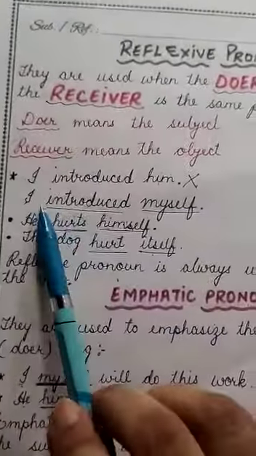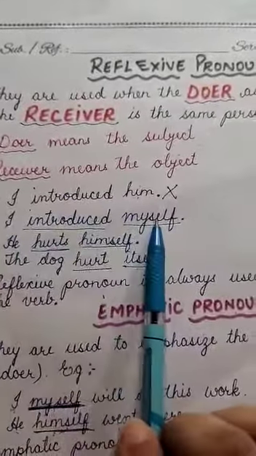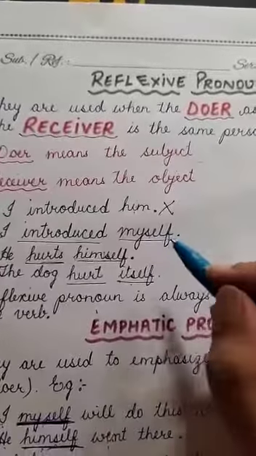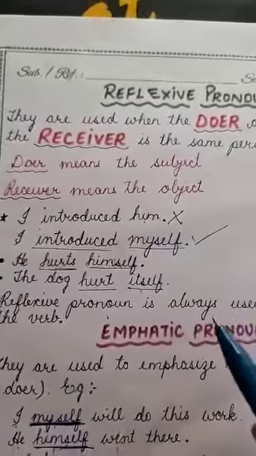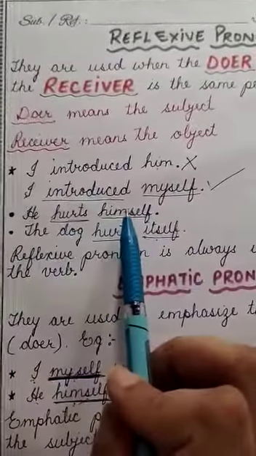So what you have seen here, I introduced myself: I is changed into myself. So this is a reflexive pronoun. Same way, he hurts himself.